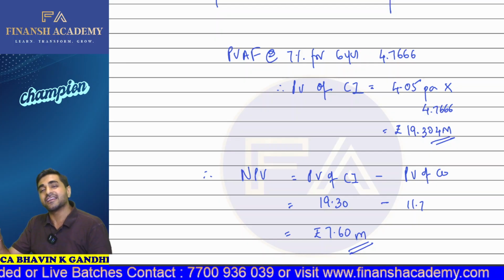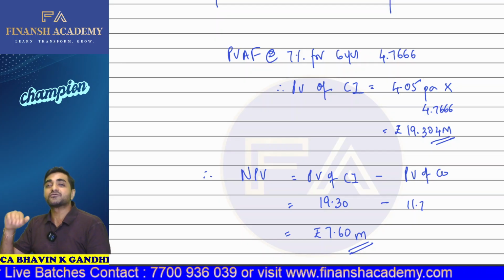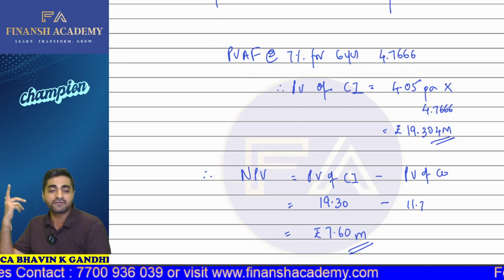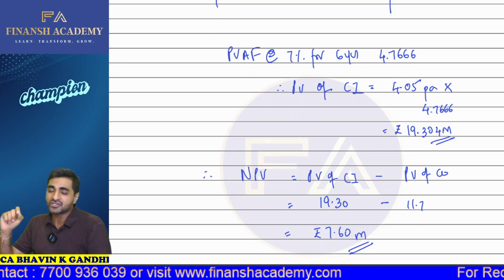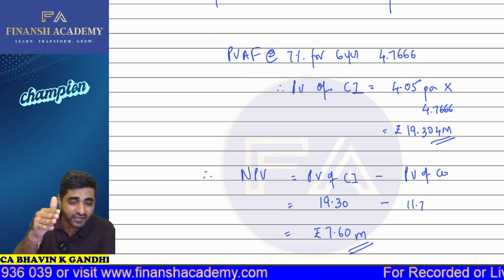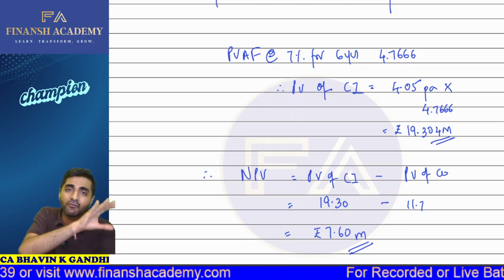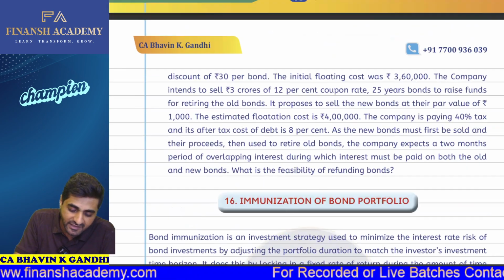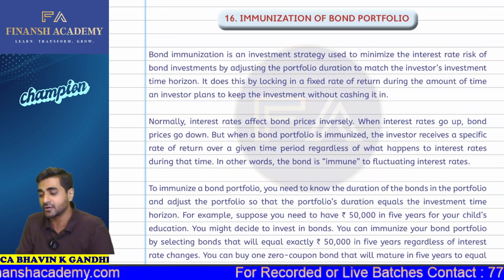Then we'll get the final net savings on a per annum basis, which we multiply by the annuity factor to get the PV of CI. From that, if we subtract the PV of CO, we get the NPV. If NPV is positive, we can accept it. So this question, if you want, you can solve right now by pausing the video, because this question of bond refunding covers everything. Next, let us start with immunization of the bond portfolio.